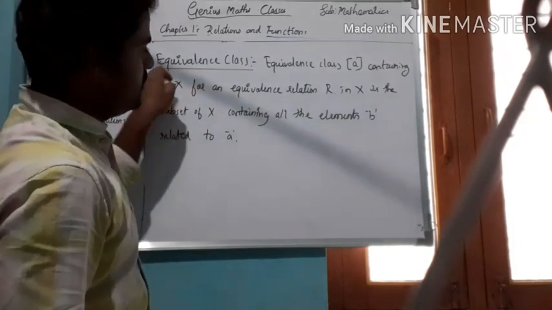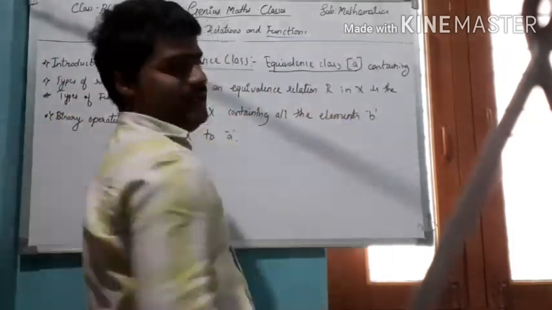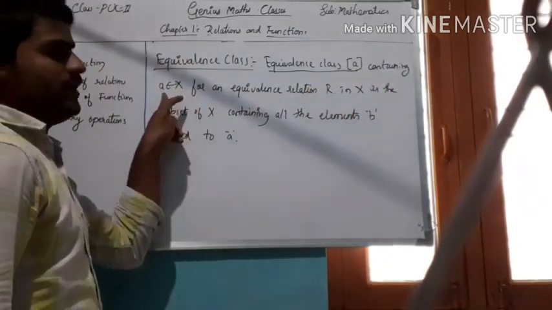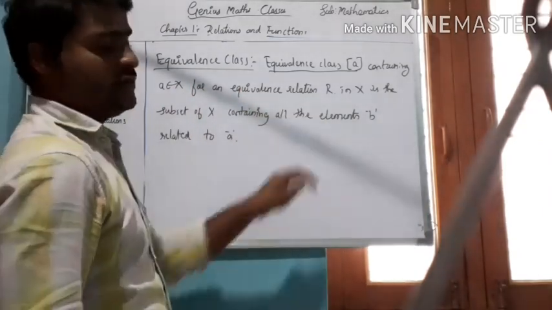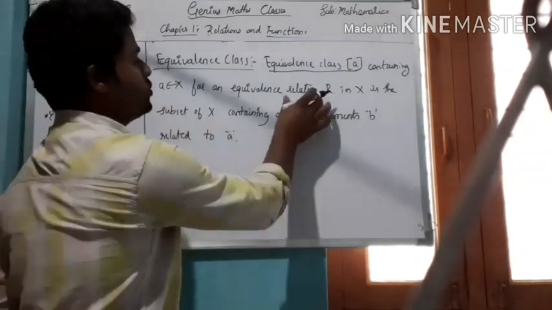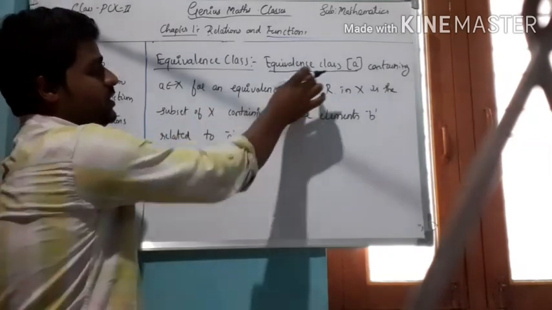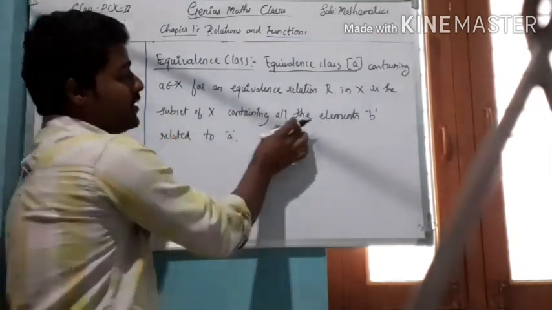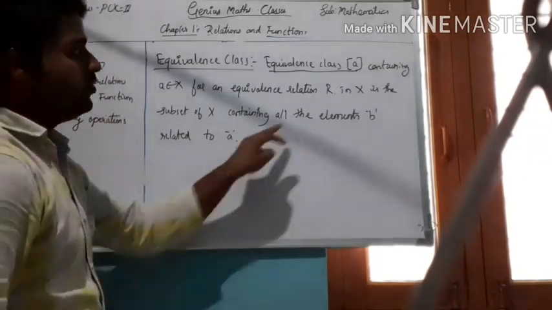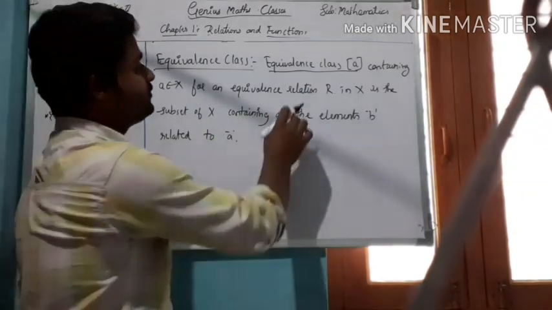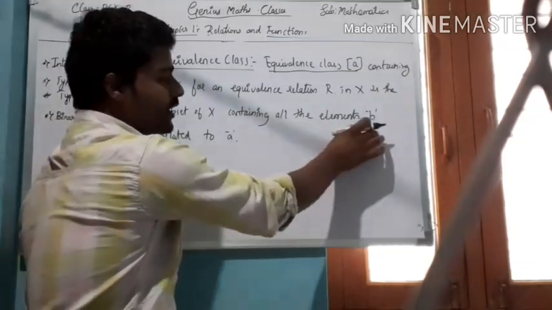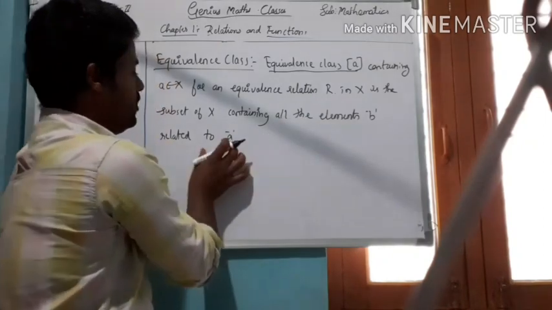So what is an equivalence class? The equivalence class of A containing A, which belongs to X, for an equivalence relation R in X, is a subset of X. Obviously the equivalence class is a subset of X containing all the elements B which are related to A. So this contains all the elements B which are related to A only.